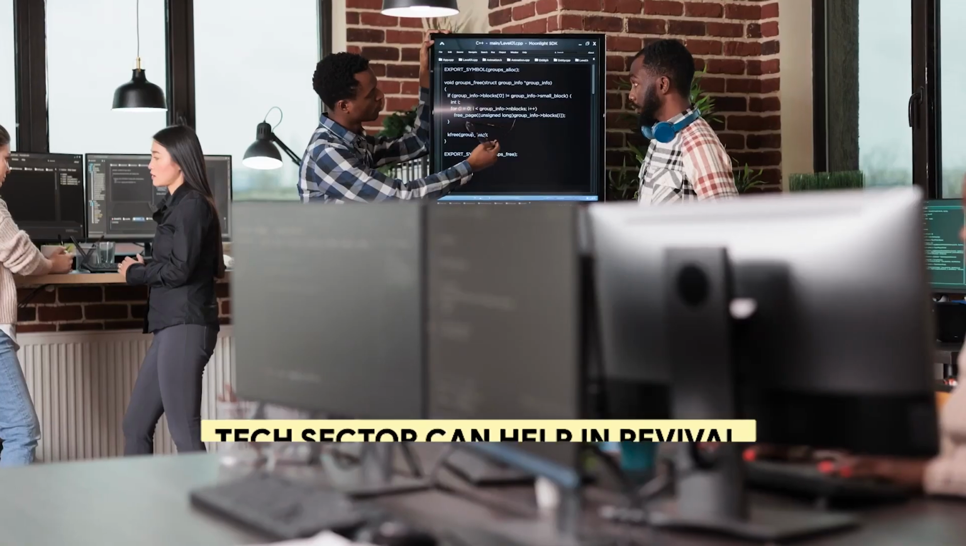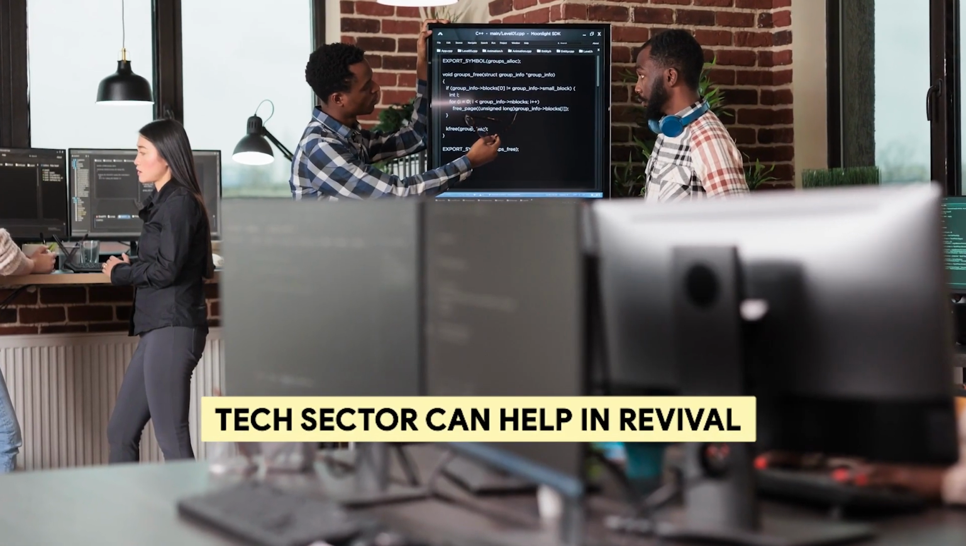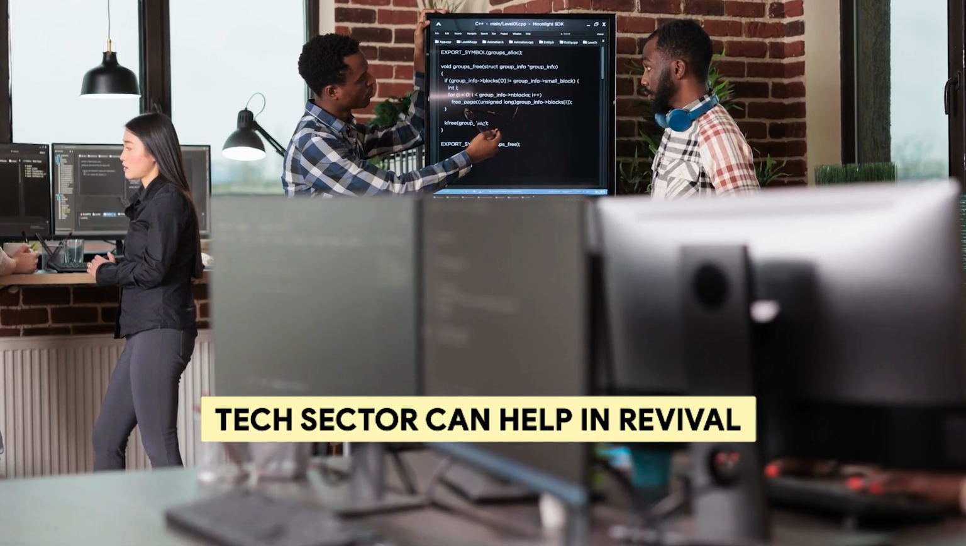So what does the future look like? Number one, the UK has a thriving technology sector. So the hope is that the technology sector in the UK will pick up and it will be able to bring the economy back on track. So this is number one.